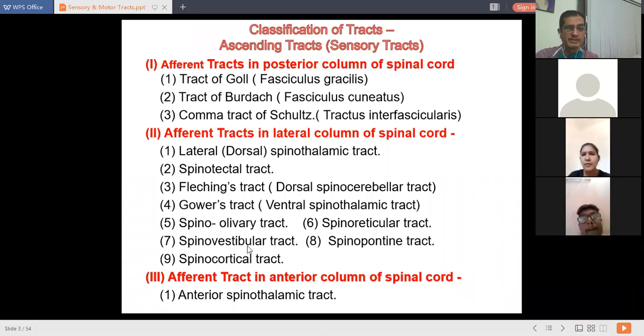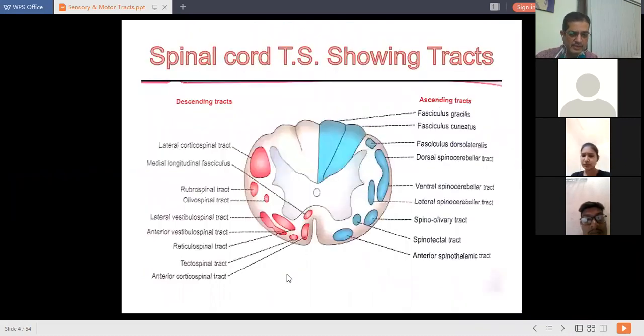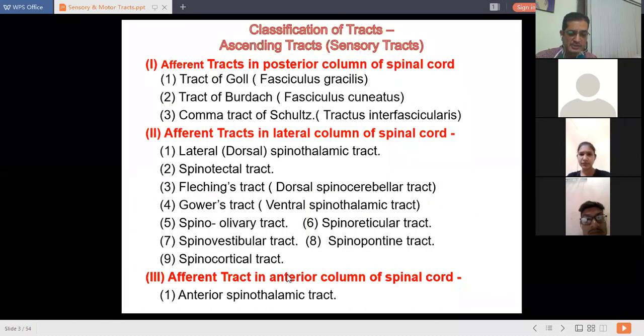tract. So these are the tracts present in the lateral column of the spinal cord, and at last, the tract present in the anterior column of the spinal cord, that is the anterior spinothalamic tract. So all these tracts you can see in this TS of spinal cord. We will now begin the study of all these tracts in detail.